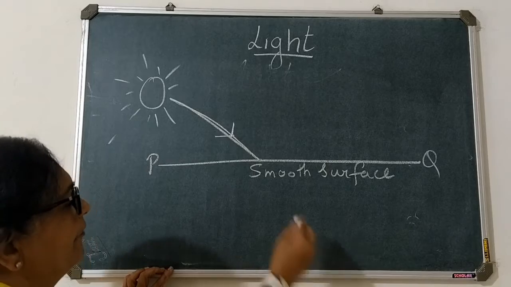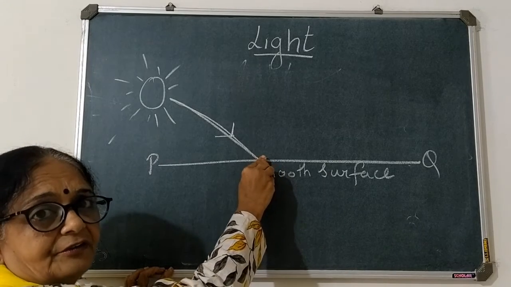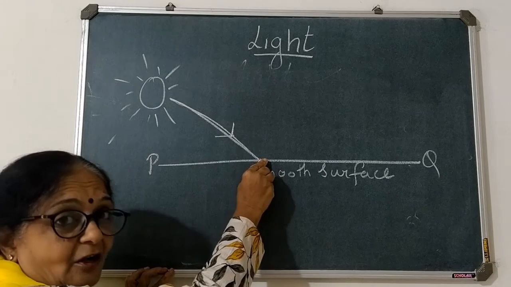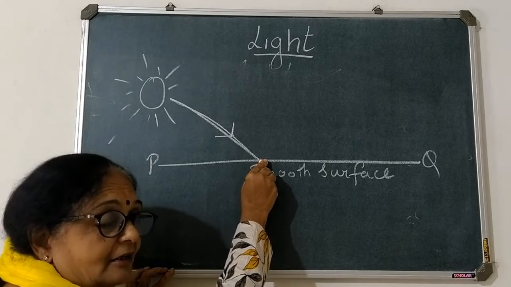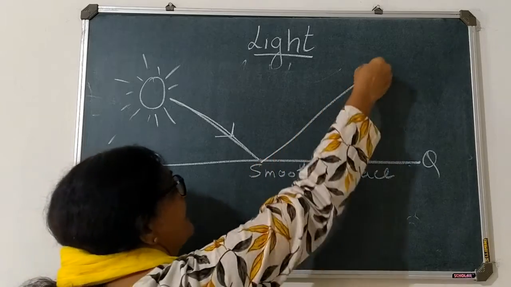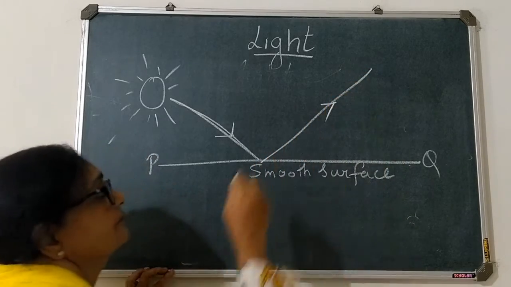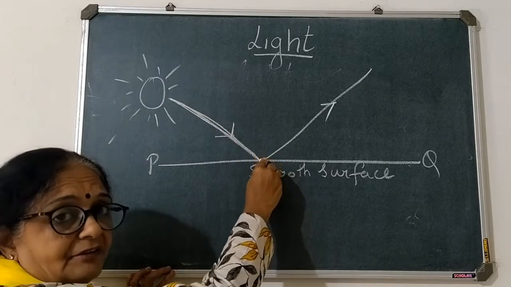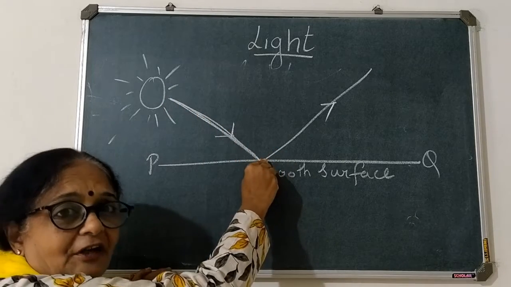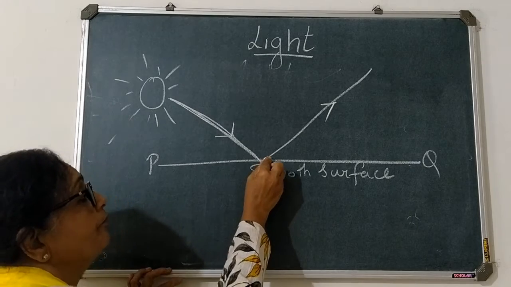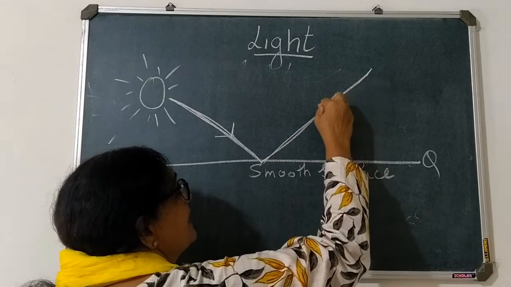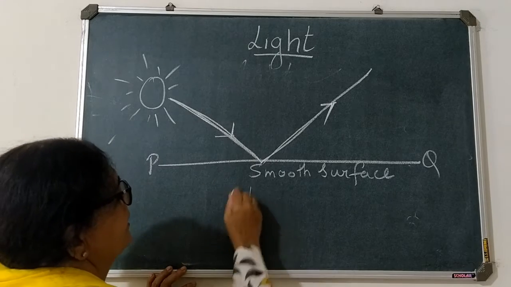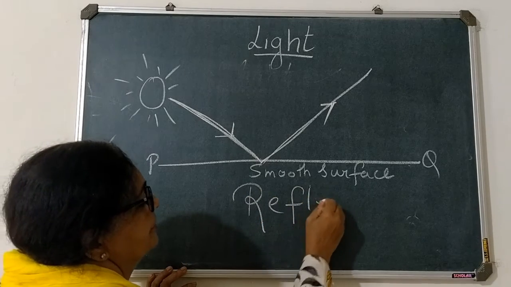Okay. So after striking the surface, it will go back, or it will bounce back. This is a ray of light which is falling on this surface, and after falling on this surface, it will bounce back. So this phenomenon of light, we call it as reflection.